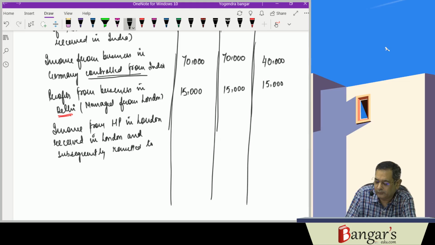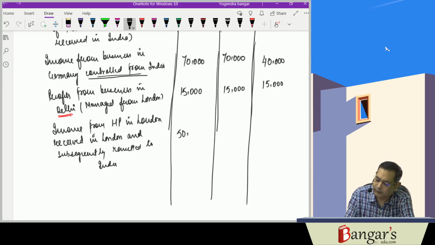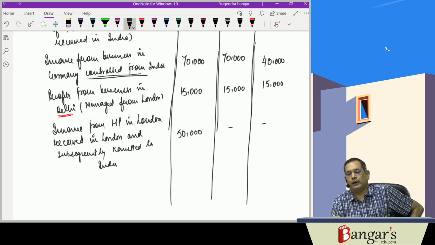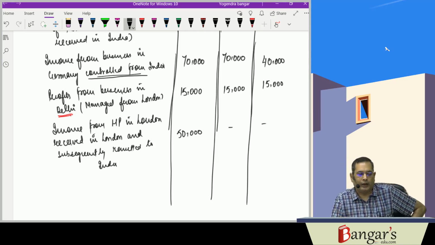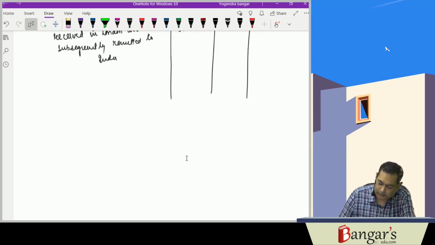The same will be taxable only in case of a resident. 50,000 will be taxable in case of resident. It won't be taxable in case of NOR and NR, since the income is accrued and arises outside India, as well as received outside India.